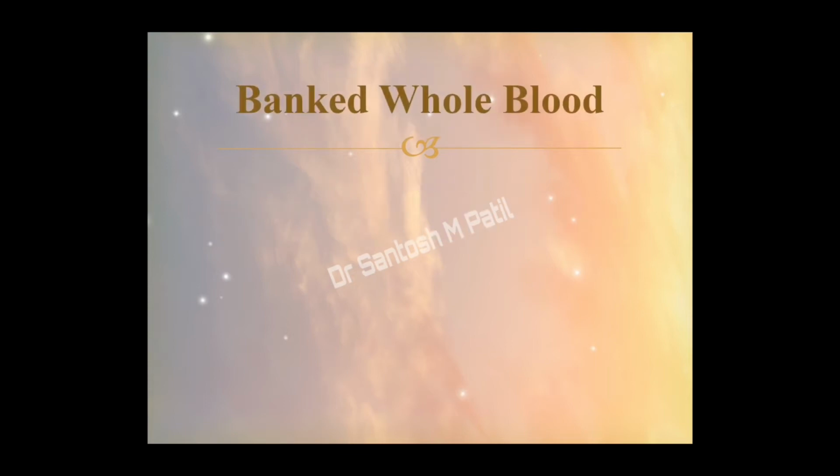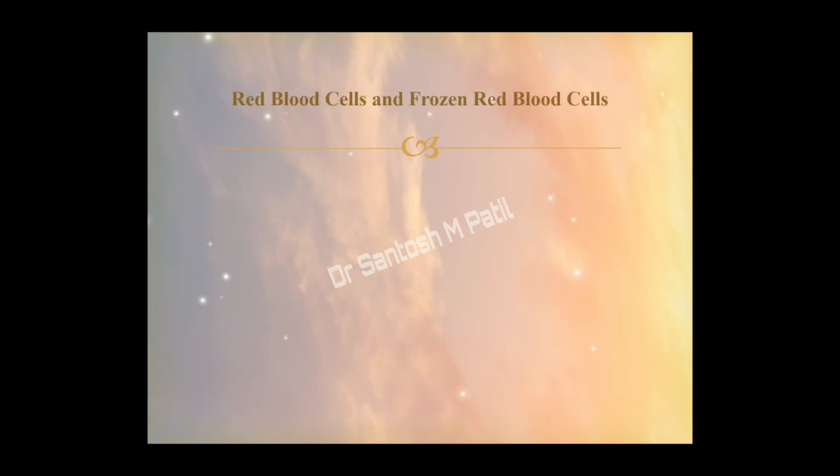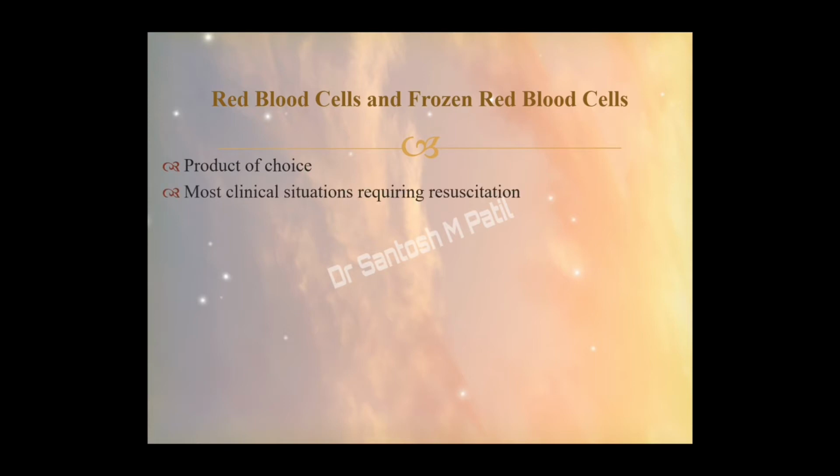Coming to the individual blood components, the banked whole blood is commonly used for acute traumatic hemorrhagic shock. It has been proved with multiple studies that it has been successfully used in military and civilian traumatic patients. The whole blood can be red blood cells or frozen red blood cells. These are the product of choice, especially in the initial phases of the resuscitation, and the shelf life of the RBC is about 42 days.